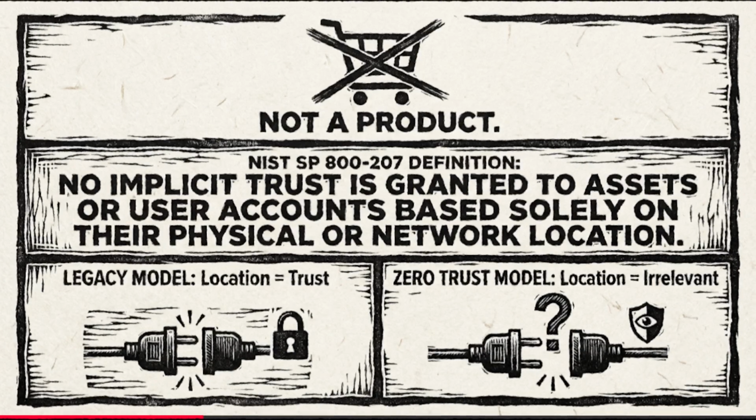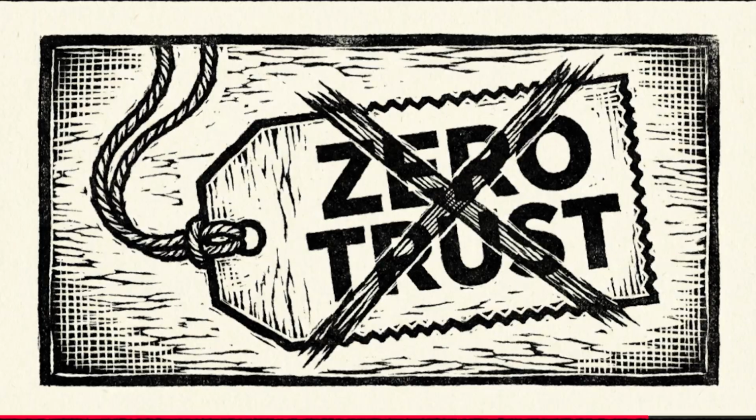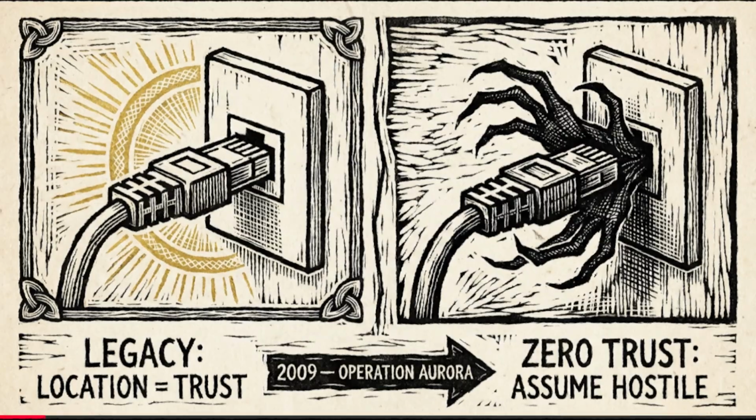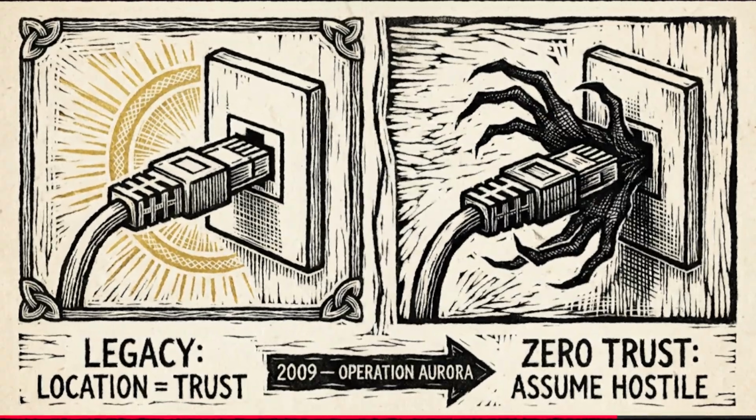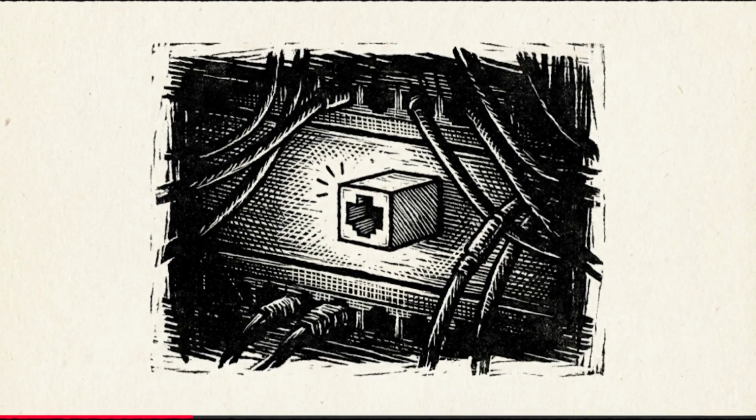All right, let's start with the core definition. I always say zero trust in an engineering context. What are we actually building? It's crucial to understand that zero trust is not a product. You can't just buy it. It is a strategic framework. The core definition, according to NIST, is a model where no implicit trust is granted to assets or user accounts based solely on their physical or network location. Because in the legacy model, trust was a function of location. Exactly. In zero trust, we assume the network, even your local area network, is inherently hostile.